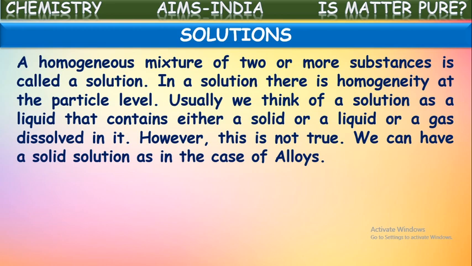An alloy is a mixture of two or more solids or metals. Generally metals are solids, so a mixture of two or more solids becomes an alloy. It is a homogeneous mixture of solids, so it comes under a solution also. So an alloy is a solution of two or more solids.